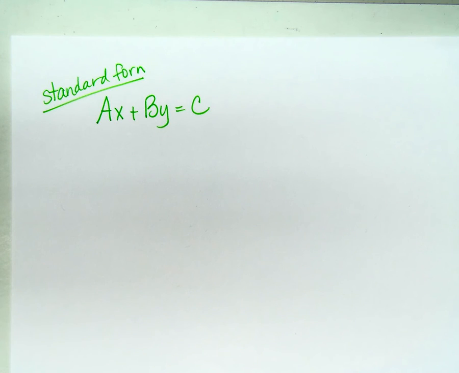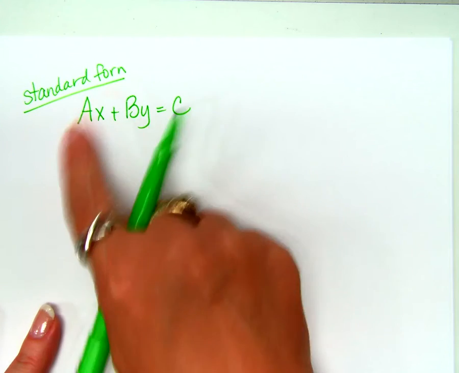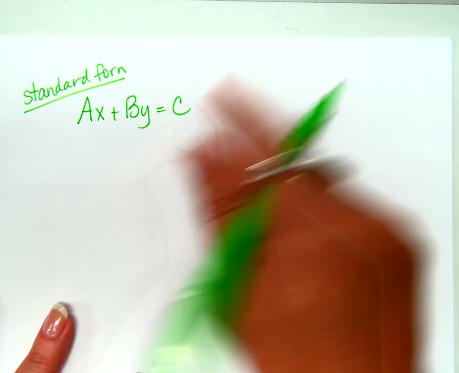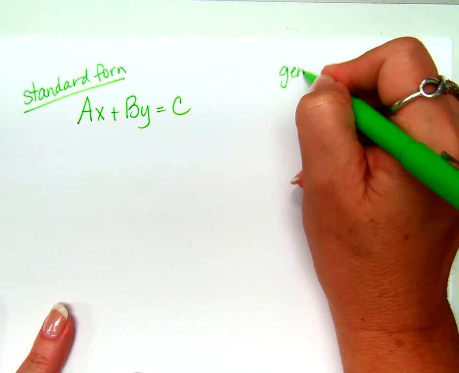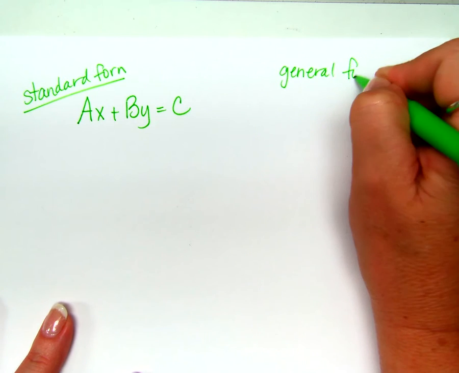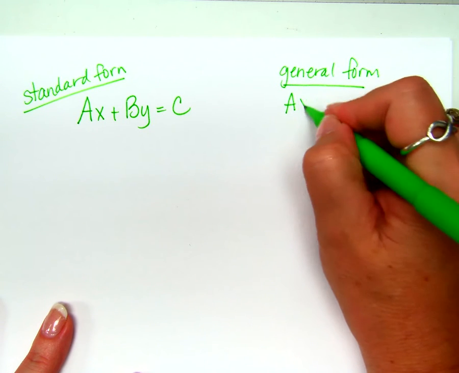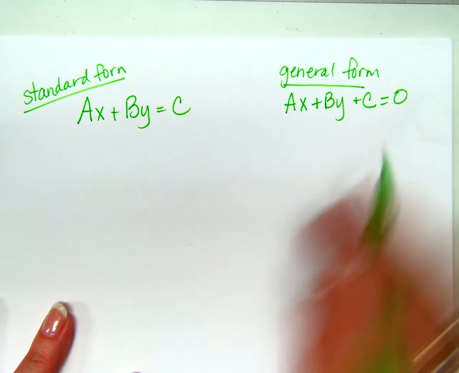Does that look familiar to you at all? Good. Okay. Here's what I find interesting. In high school and junior high, we call this standard form. In the college algebra book, they have what's called general form. And general form to them is ax plus by plus c equals 0.